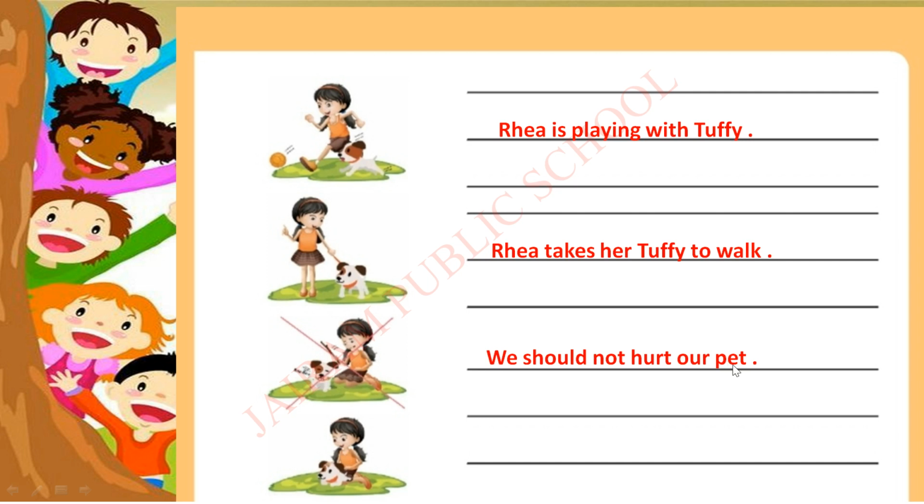So we should not hurt our pet. Okay, last one. Ria expresses her affection towards Tuffy. Shall we move to the next one?